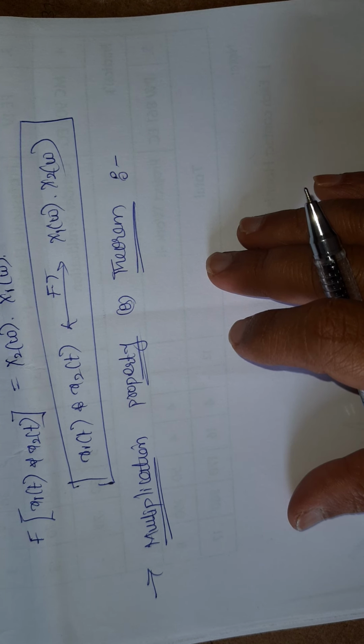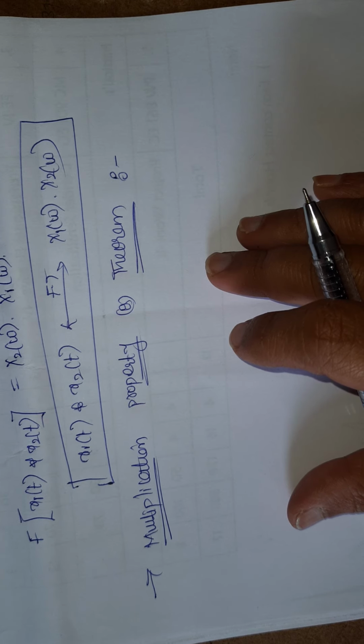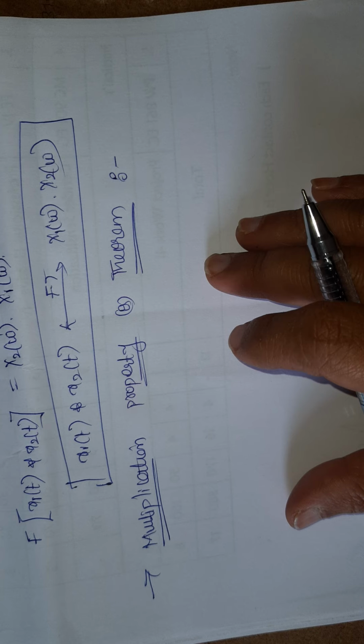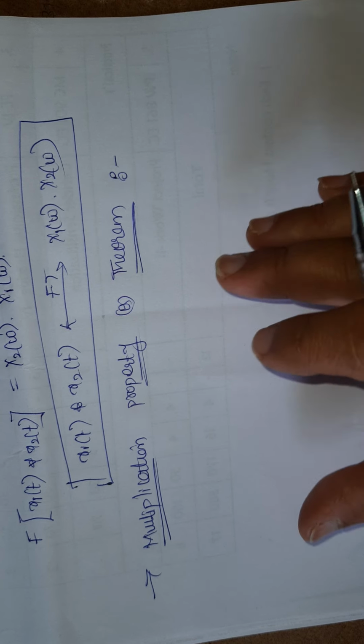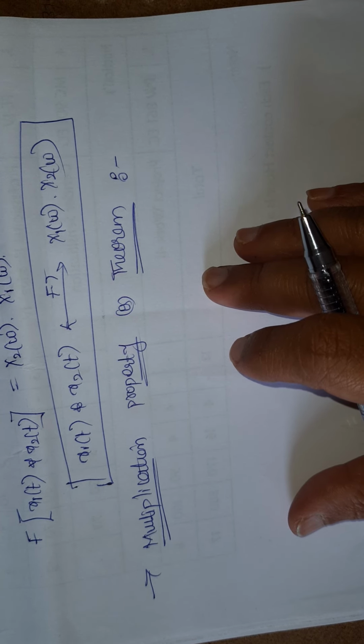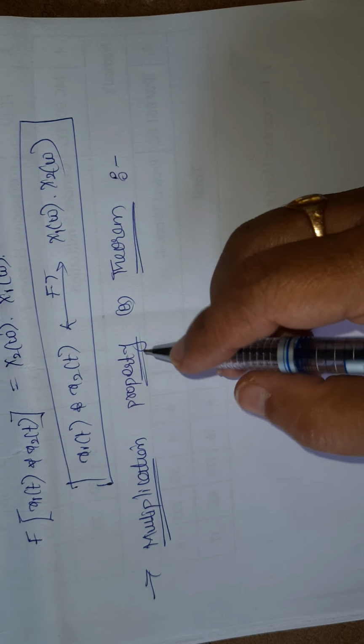So whatever it is, multiplication in one domain is automatically equal to the convolution in another domain. Okay, so that will be proved now, but there is a small difference, we'll see here.